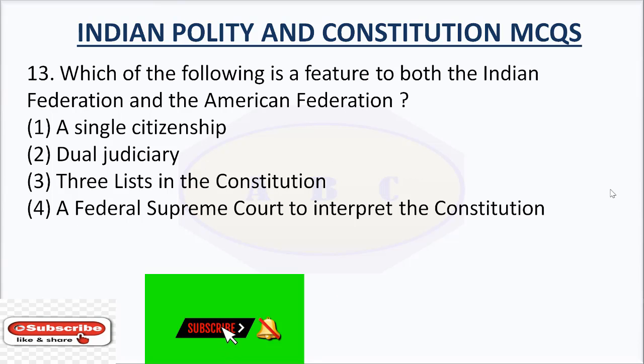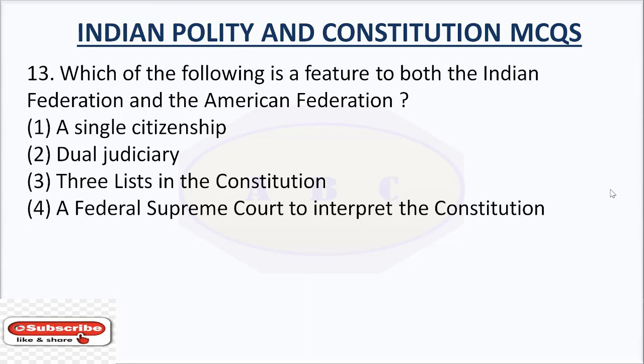Question number 13. Which of the following is a feature common to both the Indian Federation and the American Federation? Option number 1, a single citizenship. Option number 2, dual judiciary. Option number 3, 3 lists in the Constitution.